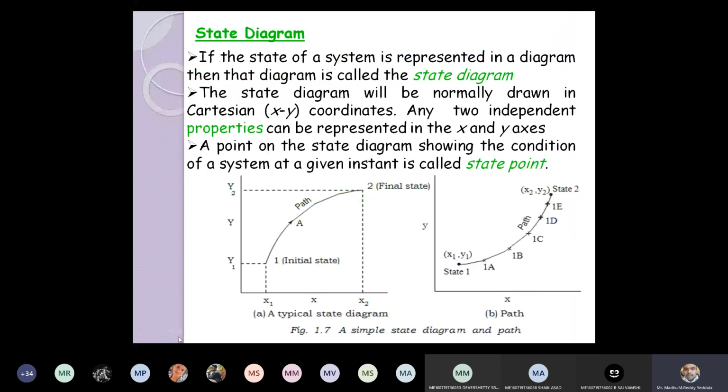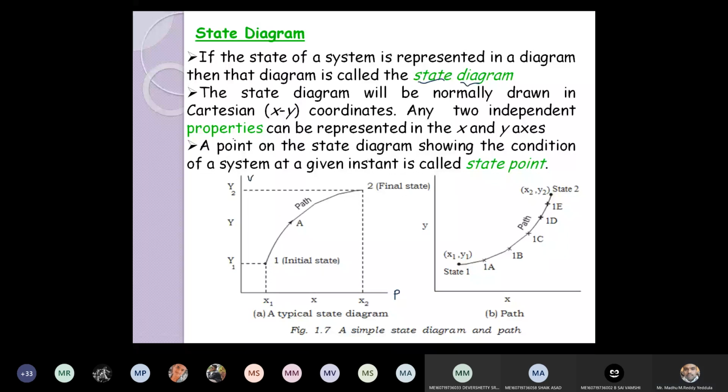Right. Next, what is a state diagram? If you are representing a state on a Cartesian coordinate diagram, in a graph, and you are able to represent a state by a point, then that is called a state diagram. A state diagram is nothing but a representation of a state on a graph. Cartesian system means it is a two-dimensional XY system. Like I showed earlier, on the x-axis I am taking pressure, on the y-axis I am taking volume. So representing a state on a diagram is called a state diagram.